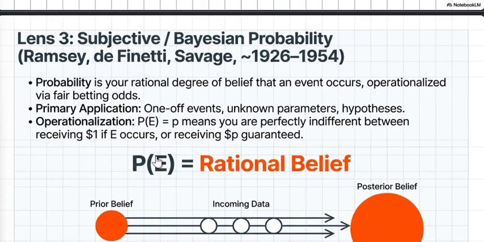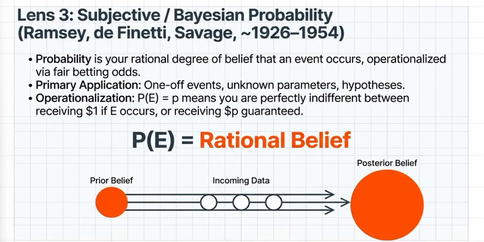Next comes subjective and Bayesian probability. In this, it is all about your rational degree of belief that an event occurs. It must still satisfy, first of all, the Kolmogorov axioms, otherwise this can't be performed. And it always allows probability statements about one-off events, parameters, and hypotheses.